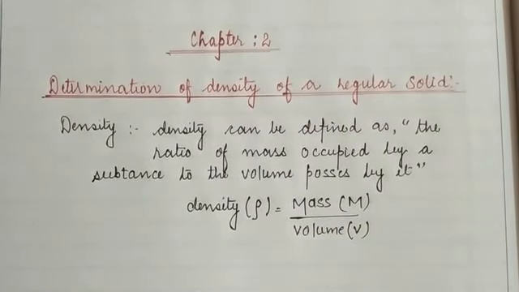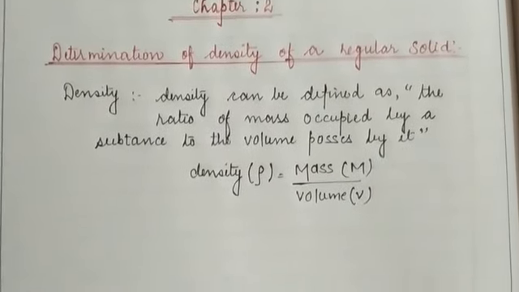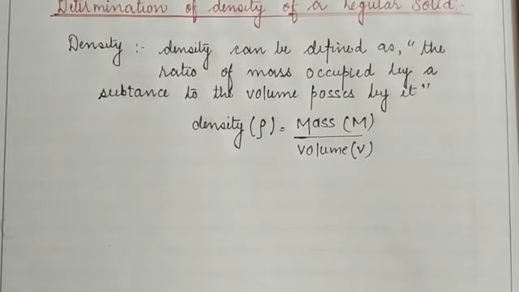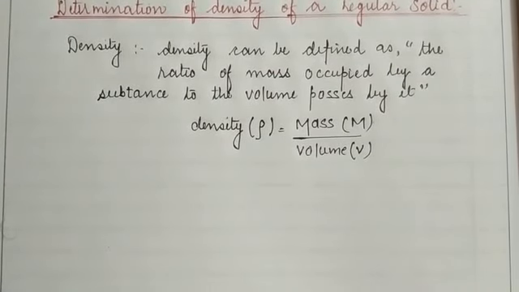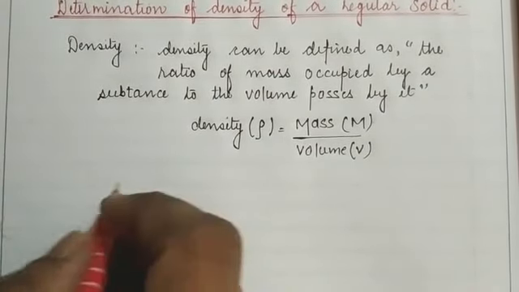So children, what will we do first? In order to calculate, some steps are involved in this process.